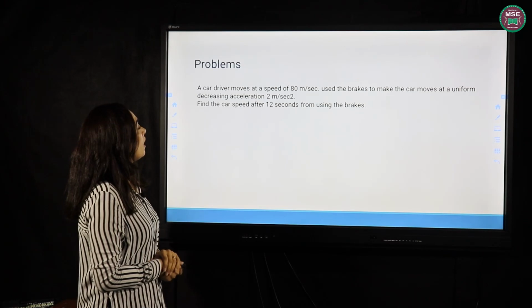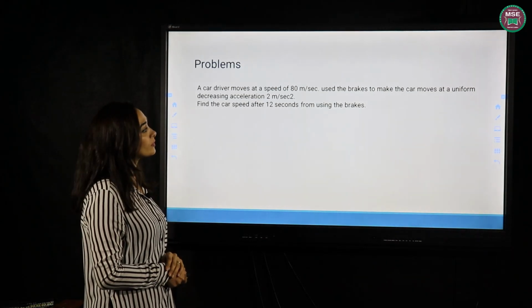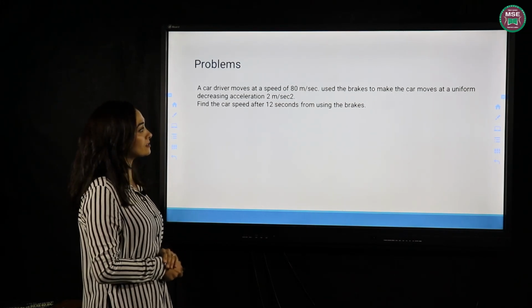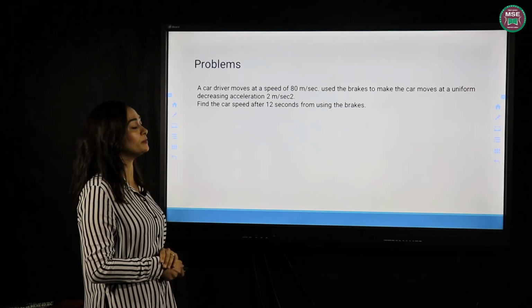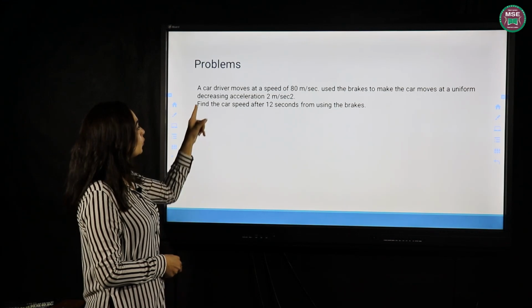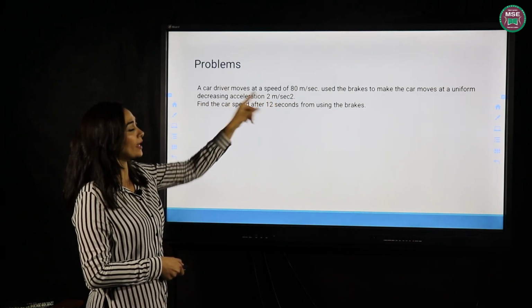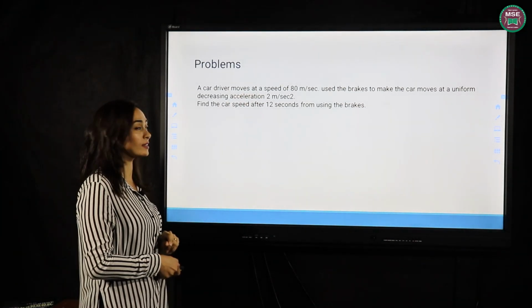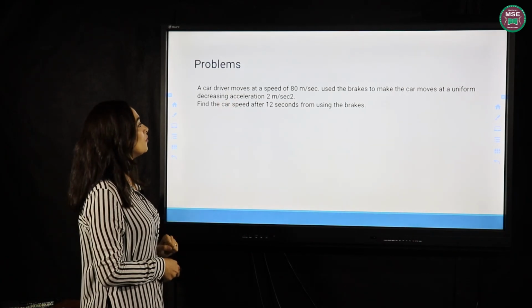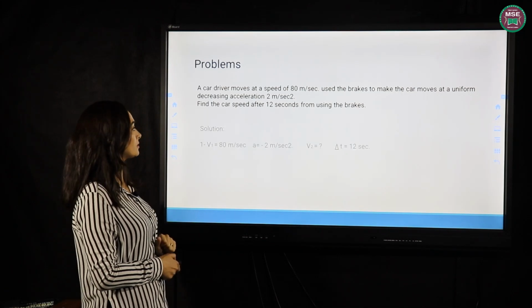Okay, here, a car driver moves at a speed of 80 meters per second. He uses the brakes to make the car move at a uniform decreasing acceleration of 2 meters per second squared. It's a very tricky one, okay? When it's a decreasing acceleration of 2, we have to add what here? Yes, negative 2. Why? Because it's a decreasing acceleration. It's very tricky. Find the car speed after 12 seconds from using the brakes.